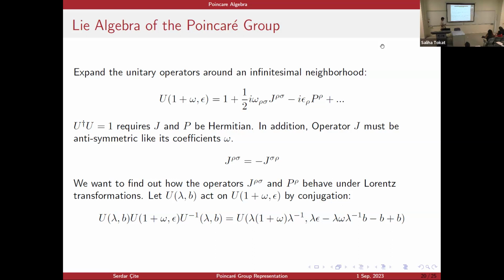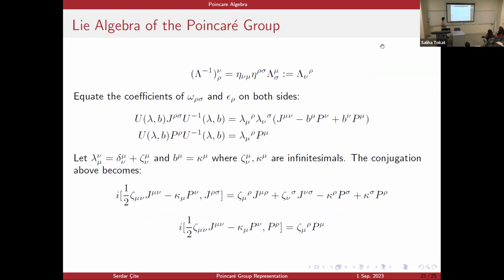Now, I want to find out how my operators J and P behave under Lorentz transformations. So I choose an arbitrary Lorentz transformation U(Λ, B), and act it on my unitary expansion by conjugation, demonstrated here. It's actually quite a long calculation. I make the following calculation with the help of the inverse matrix definition shown here. And after that expansion, I equate the coefficients of infinitesimals on both sides of the equation, and I get the following transformation laws for J and P. Now, you see that these operators P are actually invariant under translations, but J is not.